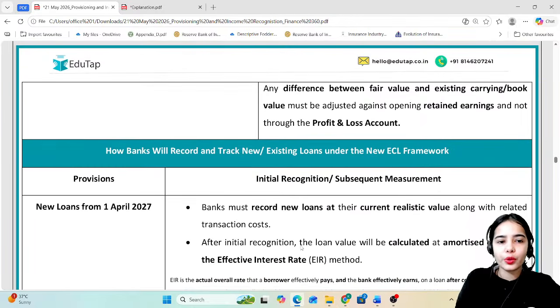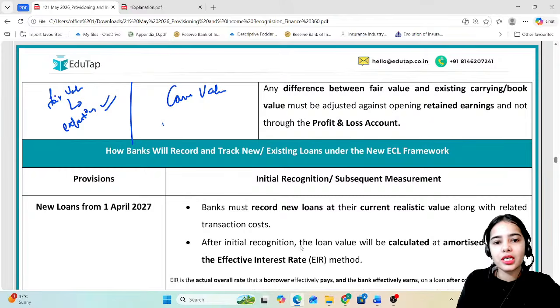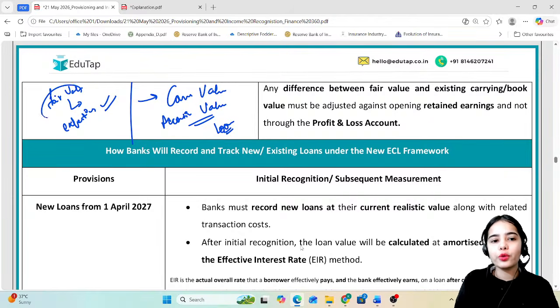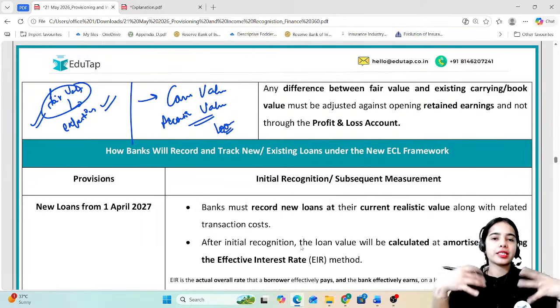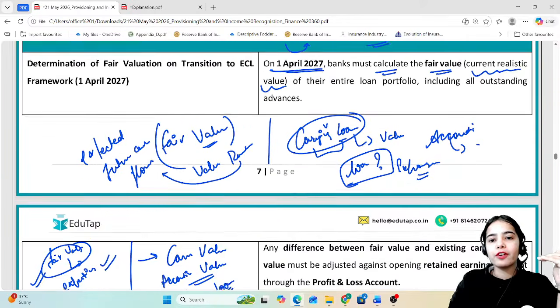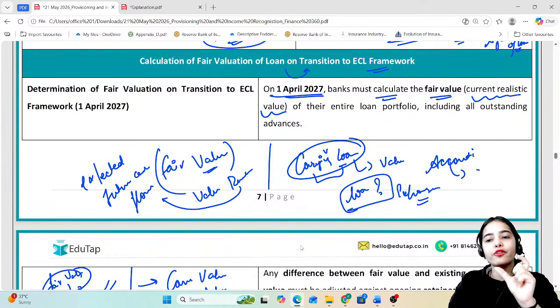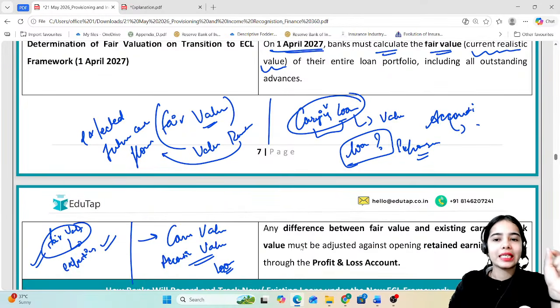Any difference between the fair value? So fair value is the value that the bank is expecting to actually receive in the future. Okay, while the carrying value is just the accounting value that the bank considers for the loan. So carrying value is just the accounting value, while the fair value is the actual amount that the bank is expecting to receive from the loan. This is the current realistic value that the bank is expecting to get back. So now it has been said that from 1st April 2027, the banks must calculate the fair value, that is the current realistic value of their entire loan portfolio.